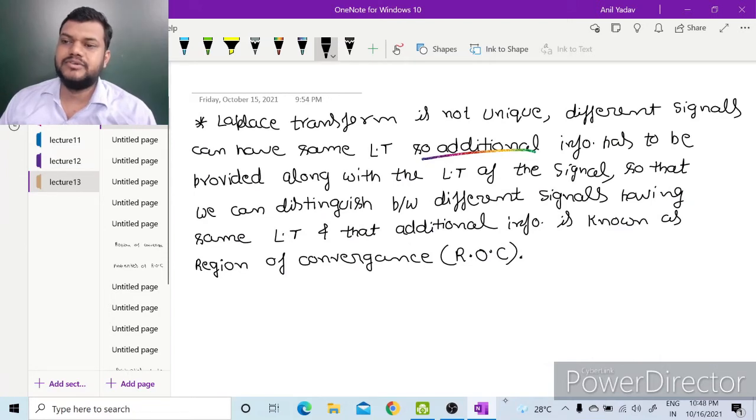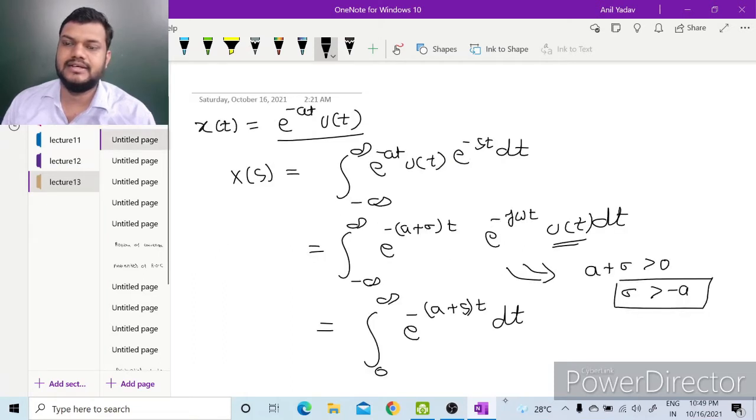Laplace transform is not unique. Different signals can have the same Laplace transform, so additional information has to be provided along with the Laplace transform of the signal, so that we can distinguish between different signals having the same Laplace transform. That additional information is known as the region of convergence, ROC. Let us see how different signals can have the same Laplace transform.